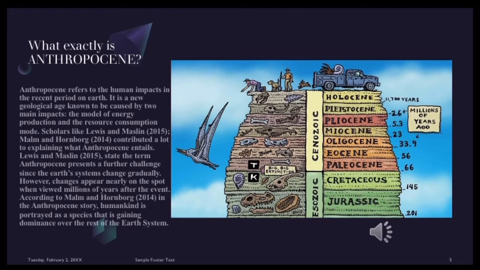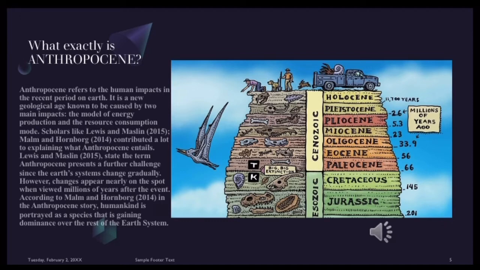It is a new geological age known to be caused by two main impacts: the model of energy production and the resource consumption model. Scholars such as Lewis and Hamburg contributed a lot to explain what Anthropocene entails. Lewis states the term Anthropocene presents a further challenge since the Earth system changed gradually. However, changes appear nearly on the spot when viewed million years later in the event.